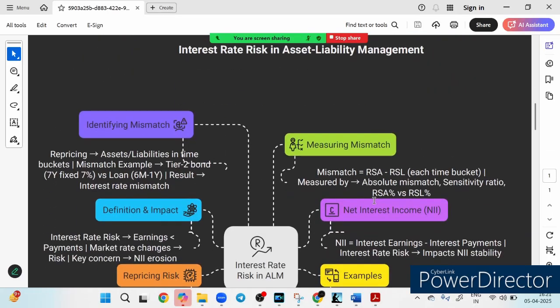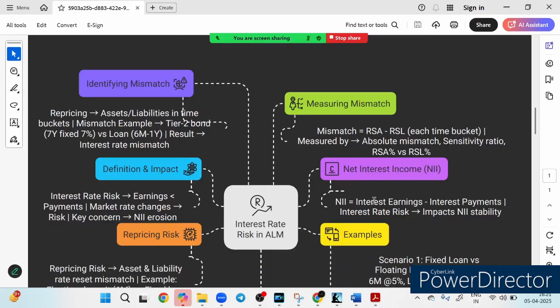Let's look at the interest rate risk in ALM. So friends, let's talk about it. Ever wondered how banks deal with interest rate fluctuation? One wrong move and their profit could vanish. That is why they use ALM, asset liability management, right, to tackle the interest rate risk. Yes, ALM is used to tackle the interest rate risk. But what exactly is it? Let's break it down using this flow chart. In this diagram, everything will be clear.